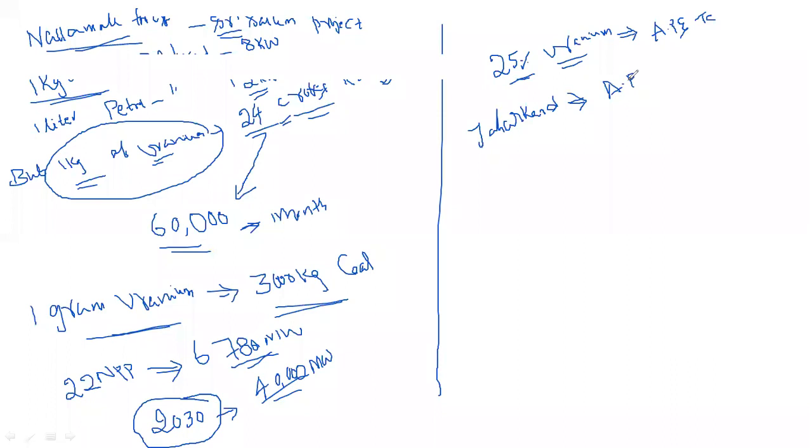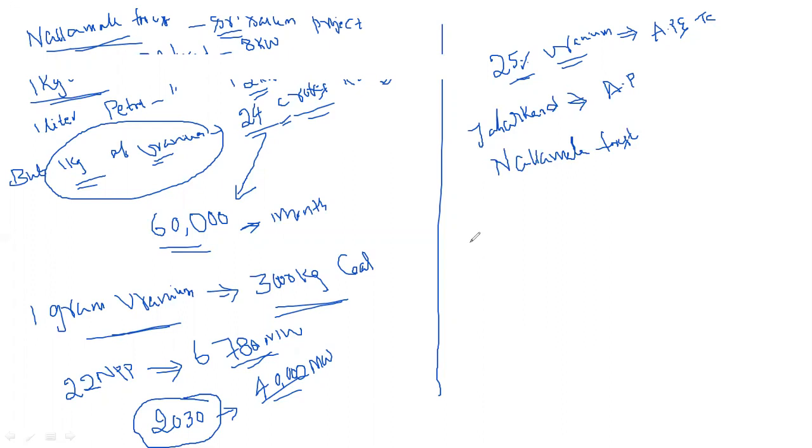The place is Nallamala Forest, that is Amarabad Mandal. Throughout the world, only Australia and Canada have high quality uranium. But this high grade uranium is also available in AP, in the Nallamala Forest, Amarabad Mandal, about 83 kilometers.